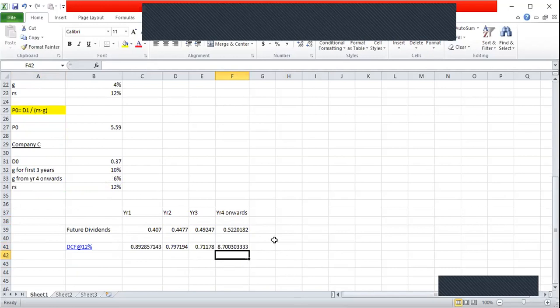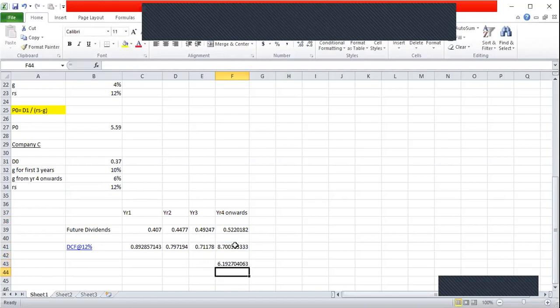I repeat, when we are calculating the present value for the last column, for the cash flow starting from year 4, we divide the 4th year dividend by the difference between cost of equity and the constant growth rate. Thereafter, we have to do one more adjustment. This answer that we obtain, we need to discount further using the 3rd year's discount factor.